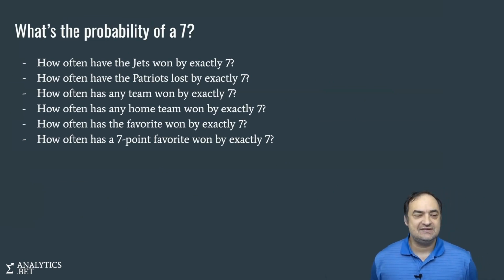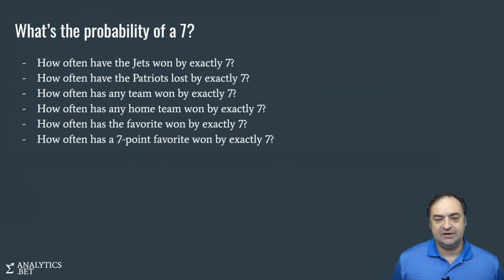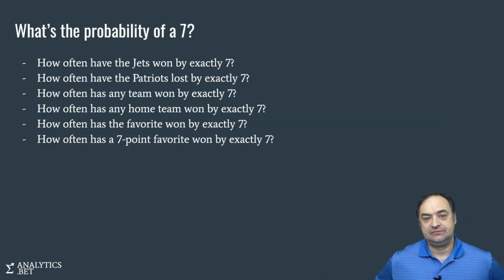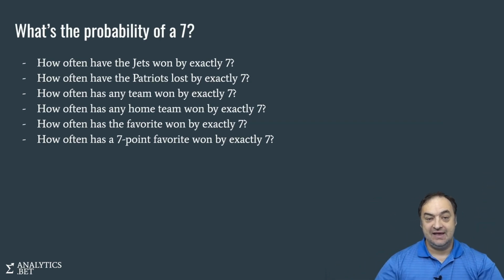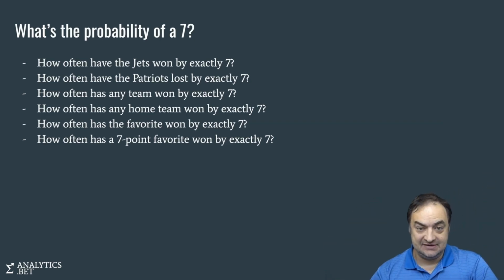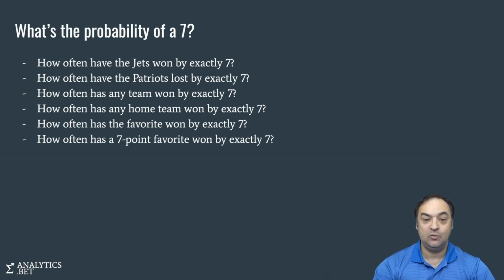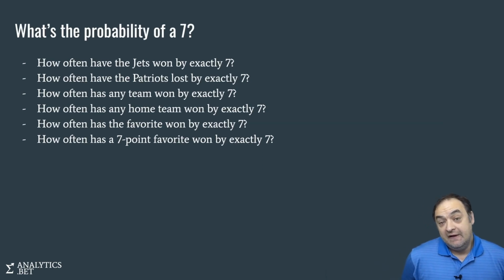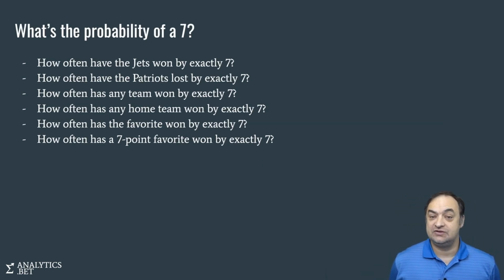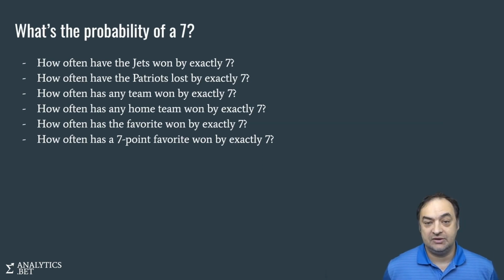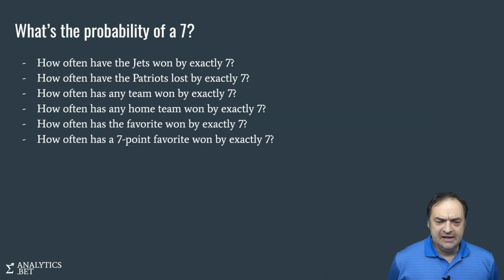For example, you can ask, how often historically have the Jets won by exactly 7? You could look back at one season, you could look back 20 seasons and see of all the games that the Jets played, how many ended with them victorious and winning by exactly 7 points. That is a question that you could answer using just historical information about box scores and previous games. You can answer that question, but is that the right question?